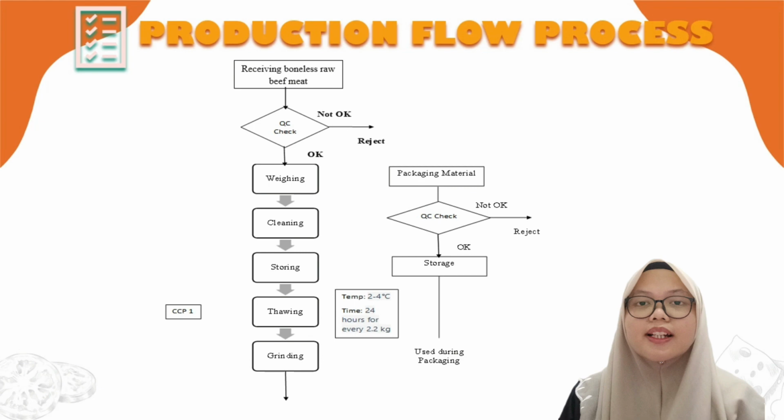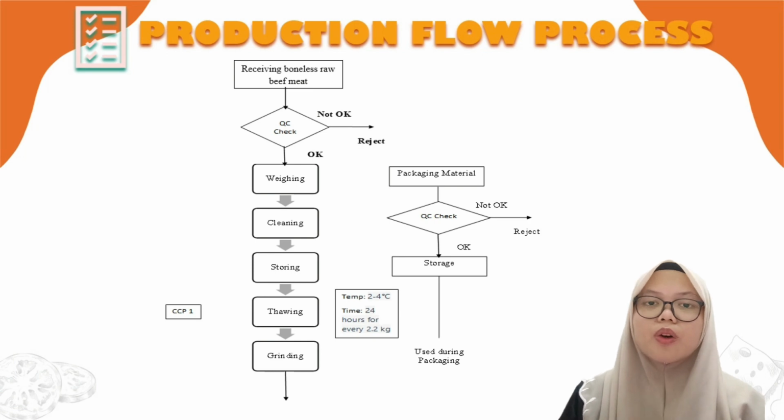Next, we move on to the production flow process. We start with receiving boneless beef meat supplied from New Zealand. We will QC check the meat if it is according to our quality checklist. If okay, then we accept. Note that during QC check, we specifically make sure that it is from New Zealand to avoid meat that is contaminated with mad cow disease caused by prion, especially meat that is supplied from the UK.